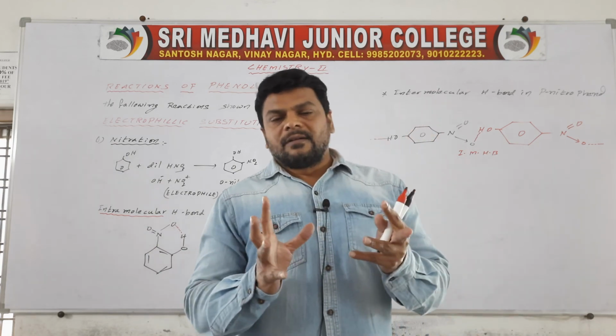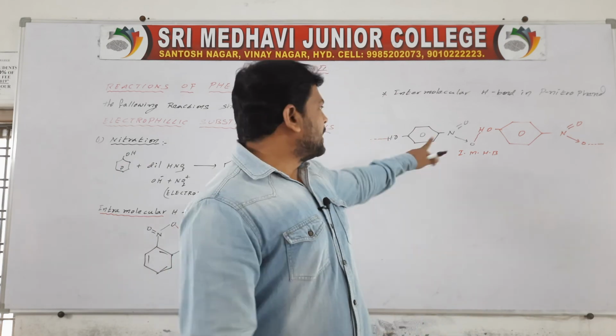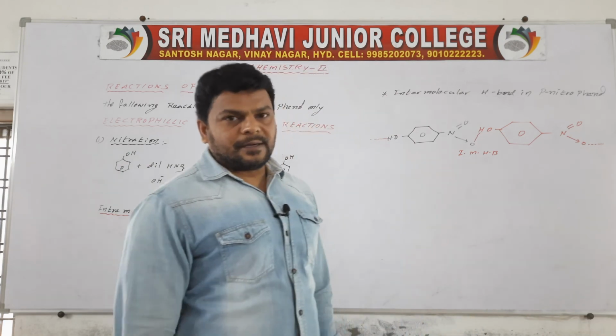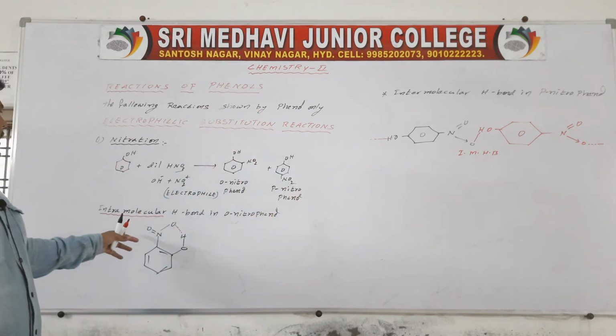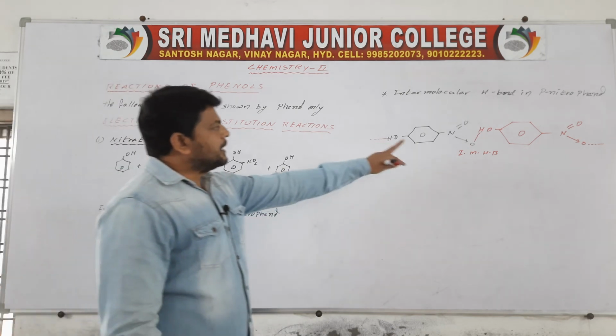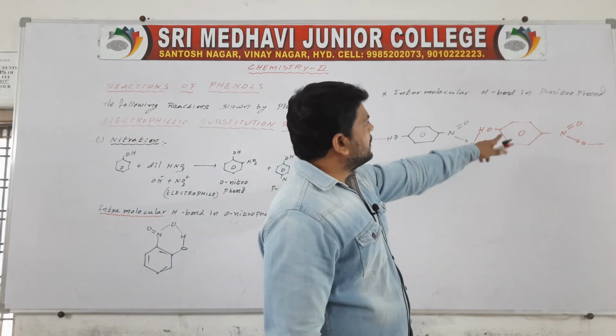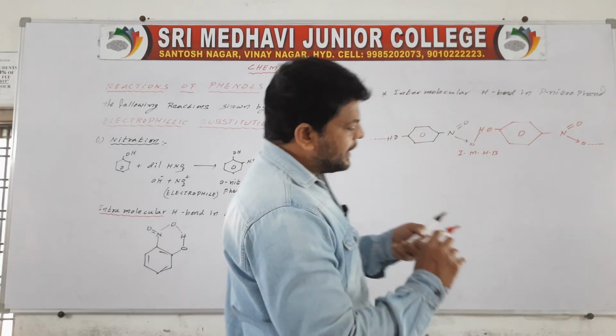So first this molecule is liberated, and next this molecule is liberated. Okay, so this is intermolecular hydrogen bond in p-nitrophenol, and intramolecular hydrogen bond in ortho-nitrophenol.